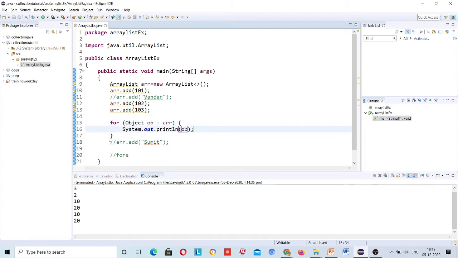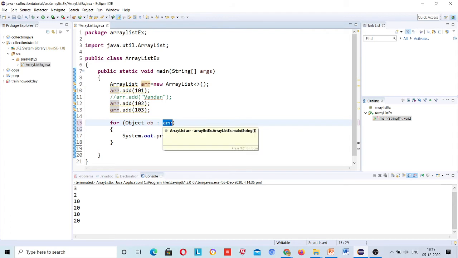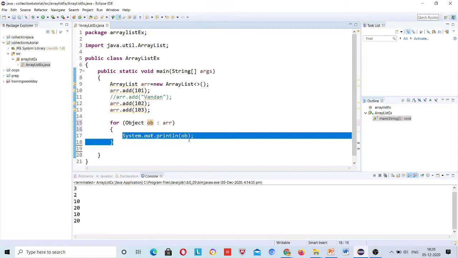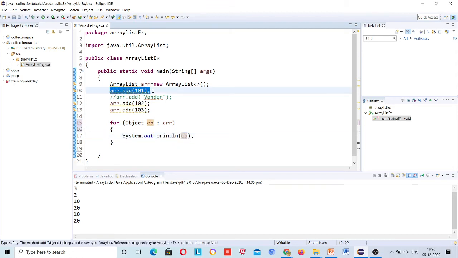So internally, what will it be doing? See, this ArrayList object will copy the first value to this ob variable, right? And after copying, it will come here and print the first value, 101.